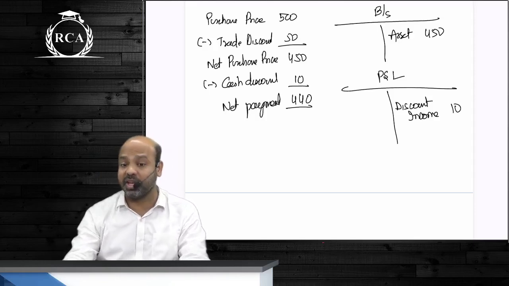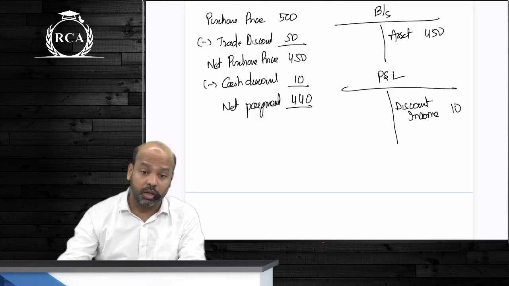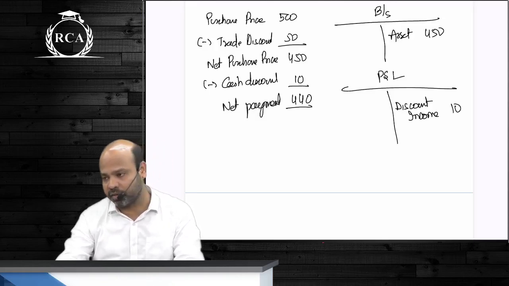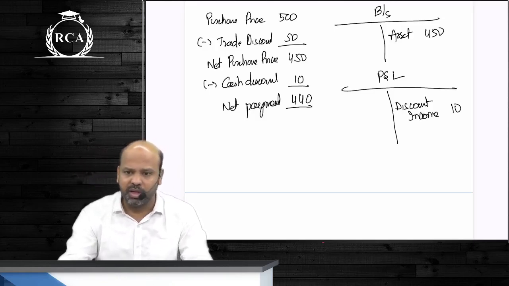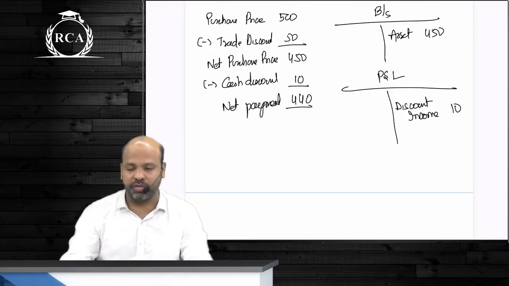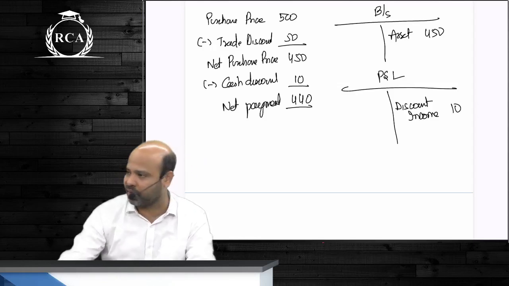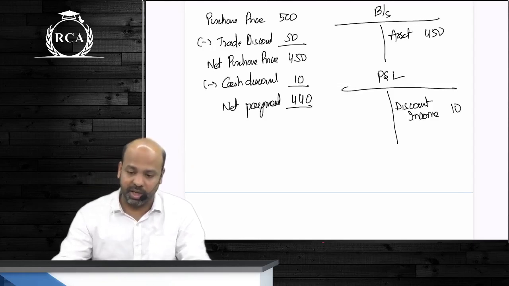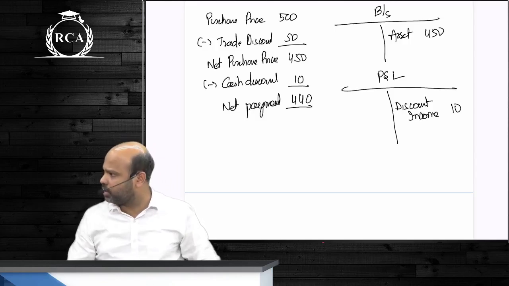After that, I said the initial measurement of any asset will always be at cost. Subsequent measurement of an asset will depend on how we are deriving economic benefit from the asset. If the asset is held for sale, what will you do? Compare the cost of the asset with the market value of the asset. Whichever is lower will be the measurement criteria. After that, if the asset is not held for sale, if it is intended to be held for a longer period, then